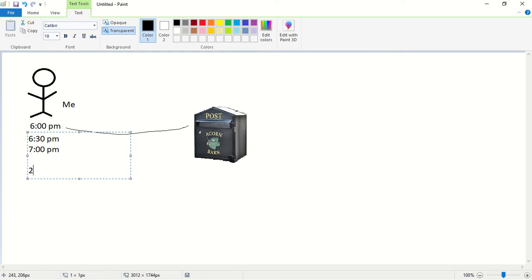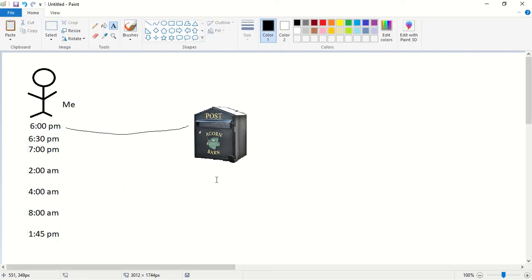Next, at early morning 2 o'clock I checked whether there is any letter. There was no letter. Next, at early morning 4 o'clock I checked. There was no letter. Next, at morning 8 o'clock I checked. Is there any letter for me? There was no letter. Next, at afternoon 1:45 p.m. the postman came.